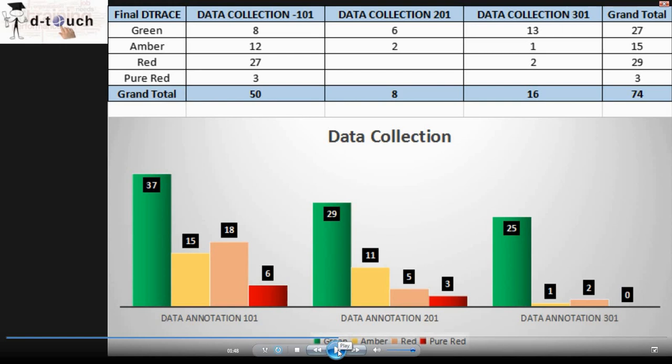So for data collection, the captain is Arun, and the total number of students who involved themselves in data collection is 74. So 27 green, 15 amber, 29 red and 3 pure red. And data collection 101 is being handled by Vijay.